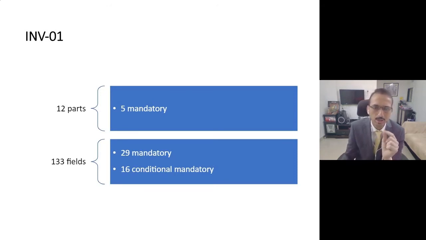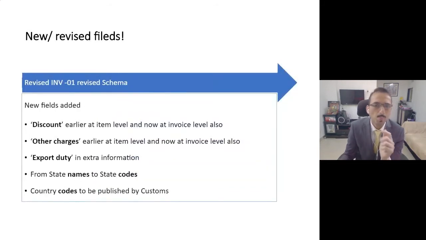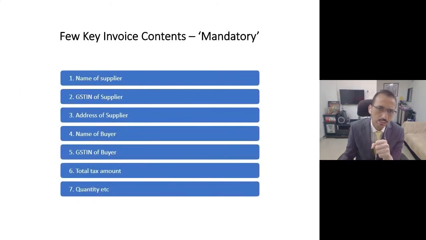And that's the reason you will have to understand which are mandatory and which are conditionally mandatory fields. Friends, in the new revised schema format, the government has given certain new facilitation which was not there earlier, and this is based on the various feedback which was received by the government. What about the mandatory fields? You will ask which are the mandatory fields. So please note: name of the supplier, GSTIN of the supplier, his address, correct?